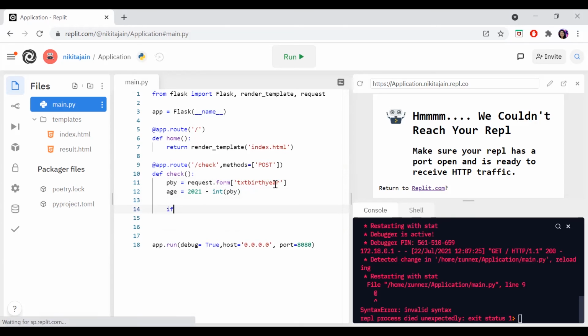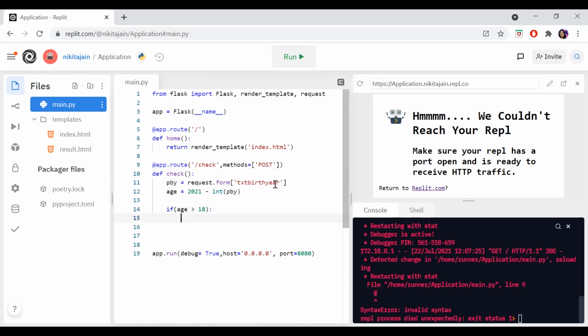Now put a simple Python if condition. If age is greater than 18, then a little change should be there. Return, again the same thing, but this name should be changed. What should be written? Result. In result, I am giving available. If your age is equal to or greater than 18, it should display available.